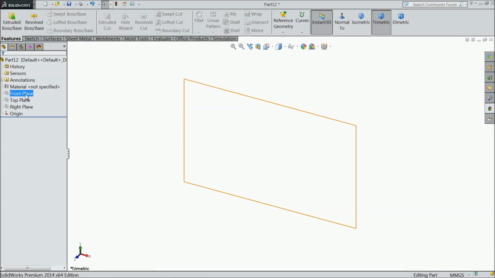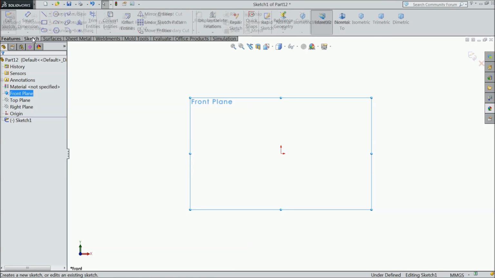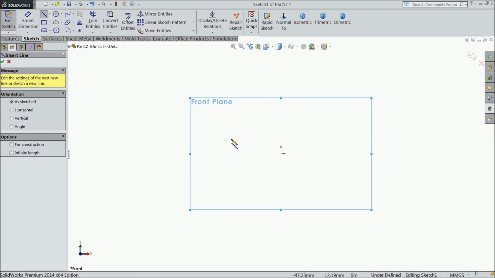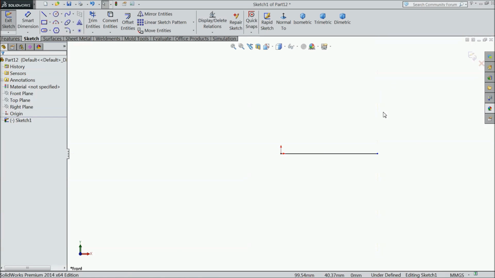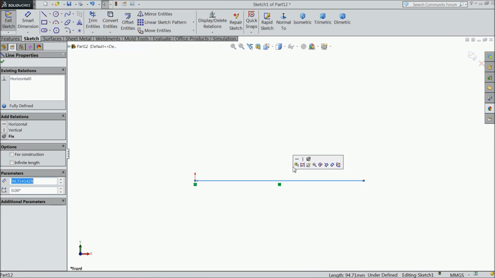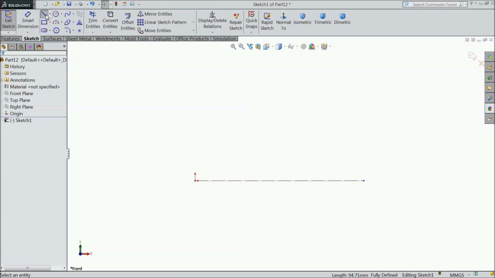So choose front plane, sketch, select line. Draw one horizontal line. Select this line and choose construction geometry.